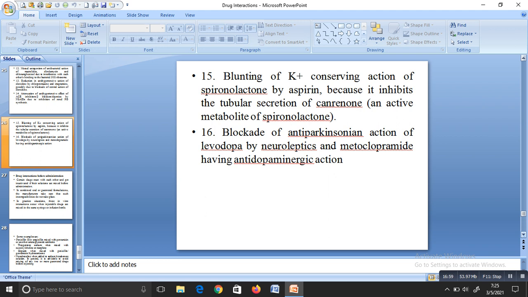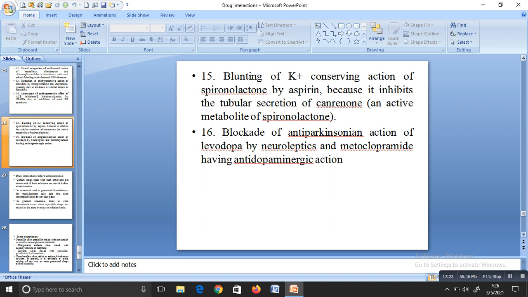Another example: the potassium conserving action of spironolactone will be inhibited by aspirin. We have studied that spironolactone is a potassium sparing diuretic. That effect will be inhibited by aspirin because it inhibits the tubular secretion of canrenone. Canrenone is the metabolite of spironolactone.